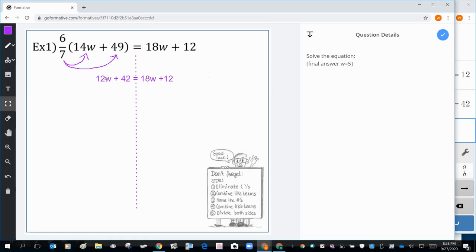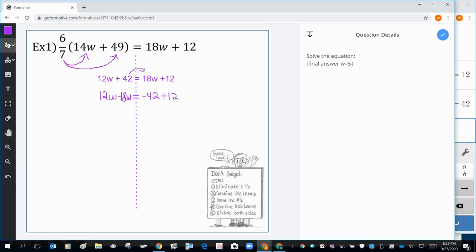Well, 12W has a letter, so it stays. So we're going to write it underneath. The 42 does not have a letter, so it goes to the other side. When it changes to the other side, it becomes negative 42. The 18W has a letter, so it goes to the other side, becomes negative 18W. And then the 12 does not have a letter, so we bring it down. So now we accomplished step number 3.